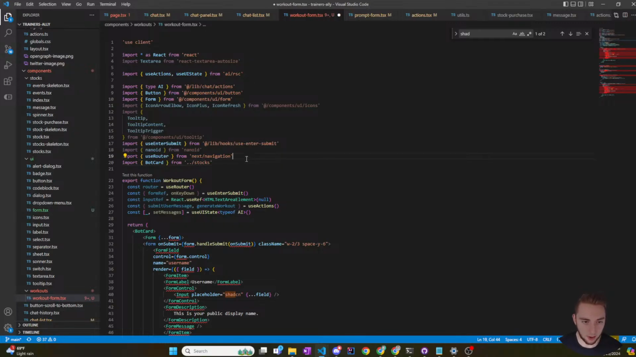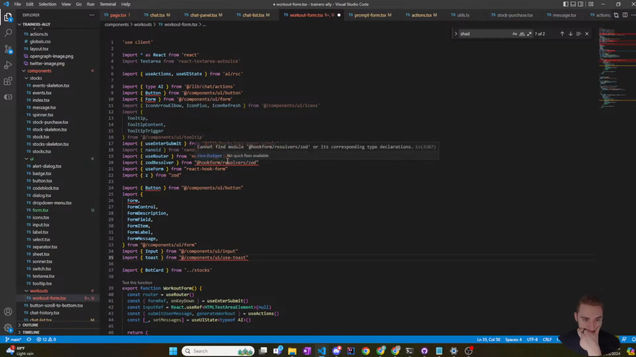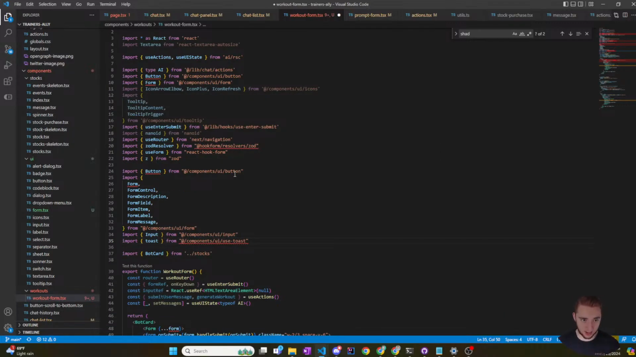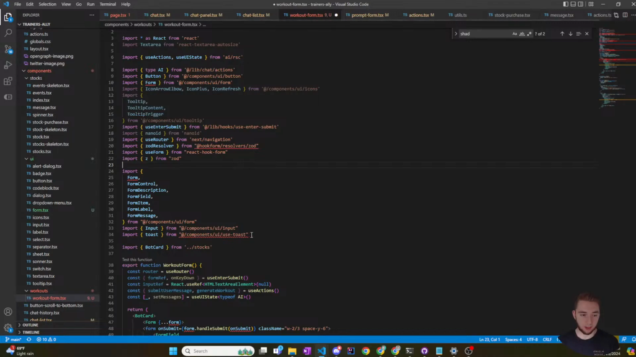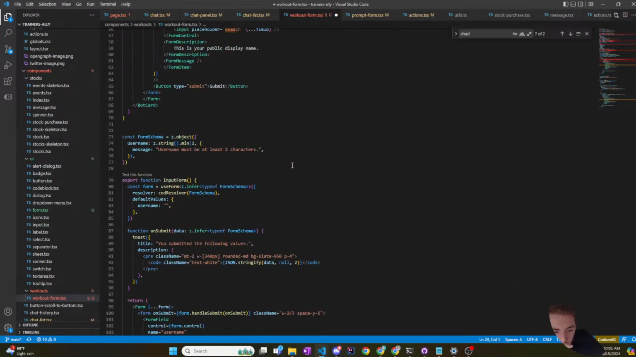Okay, so I like to separate out my local imports from my non-local ones. Okay, let me just paste all this. I am missing some other dependencies that I'll have to figure out, but that's fine. I don't have the toast either. Do I need the toast? Where is the toast used?